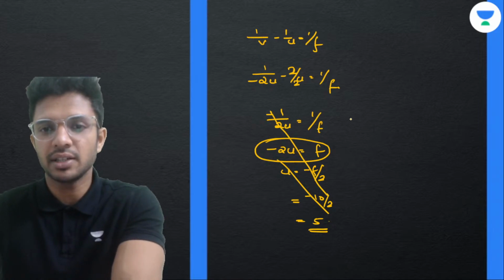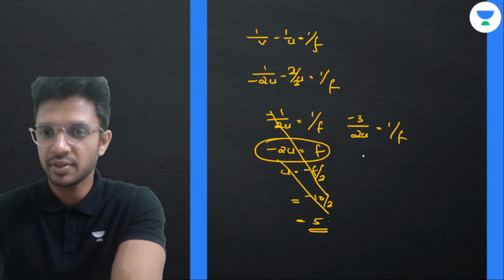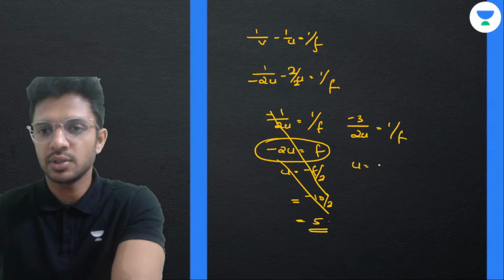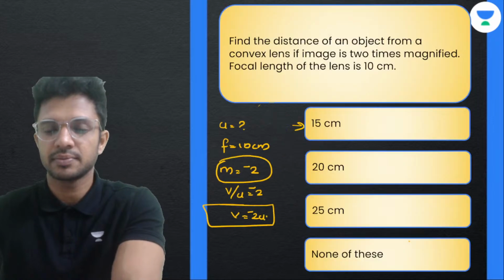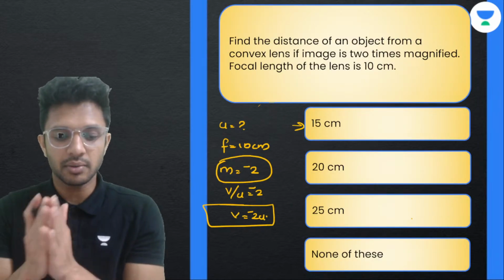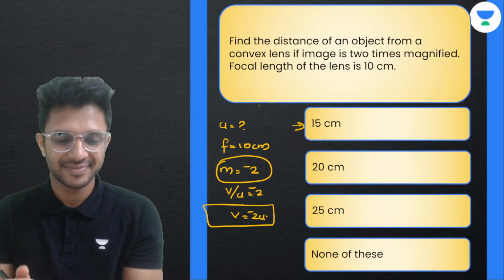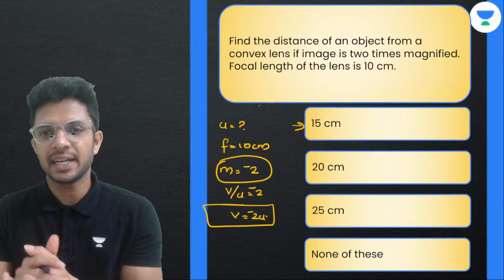Minus 1 by minus 2, minus 3 divided by 2U is equal to 1 by F. ठीक है, and U is equal to minus 3F divided by 2, isn't it? Minus 3 by 2 into focal length is how much? 10, so this is minus 15. So U का value, magnitude value मिल गया, 15 centimeters. Okay, done.